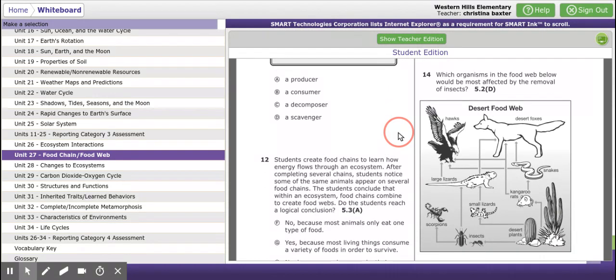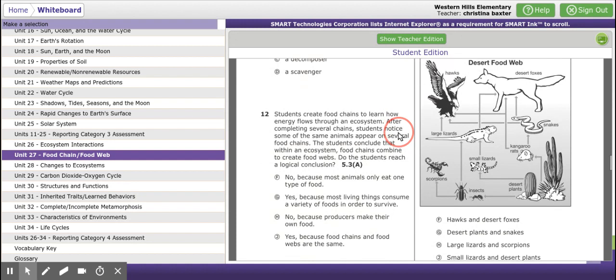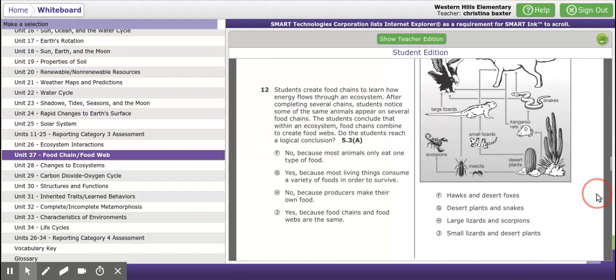And number 20, last one. Which organisms in the food web below would be most affected by the removal of insects? So look at your picture, and if you took out the insects, these 2 bugs right here, what would happen to the food web? Who would be most affected? F, the hawks and desert foxes? G, the desert plants and snakes? H, the large lizards and scorpions? Or J, the small lizards and desert plants?